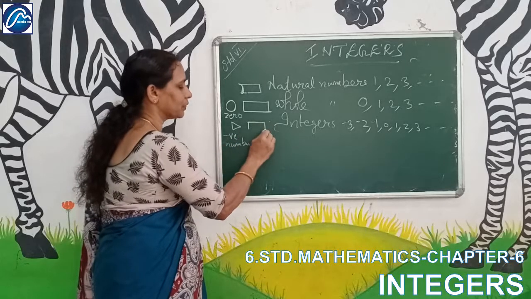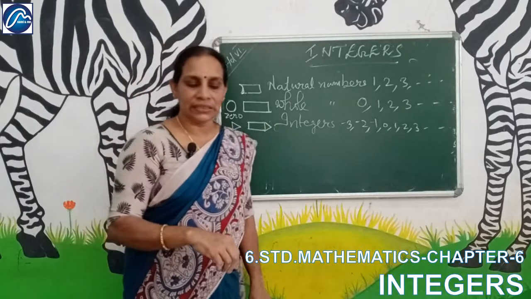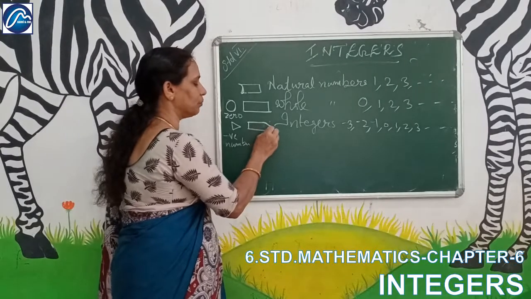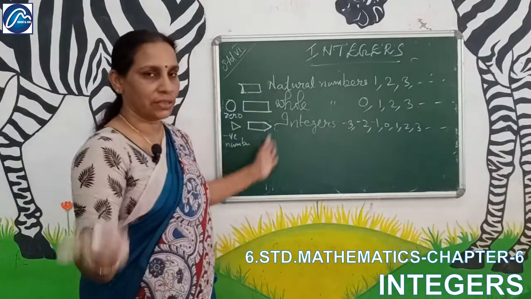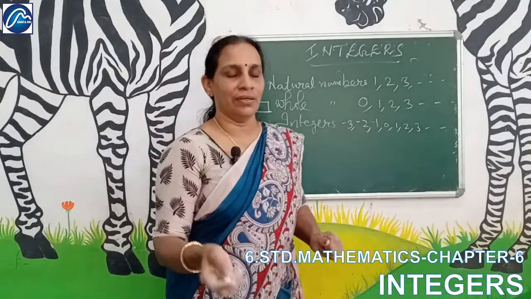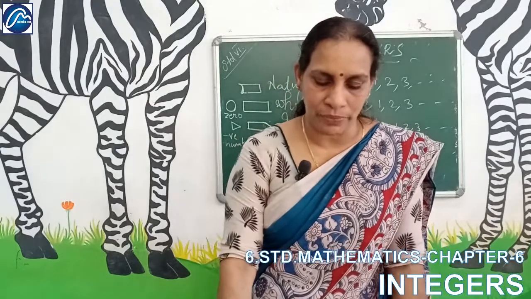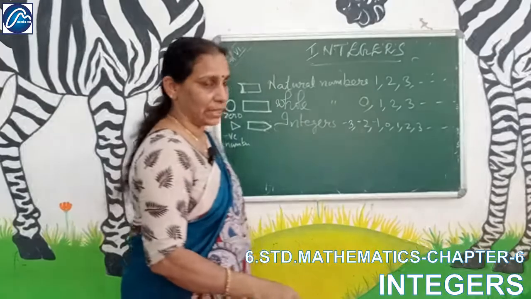So, whole numbers plus negative numbers are known as integers, and this is the symbol for integers. All these numbers together also have a symbol, and that image is in your textbook. Now, how will you represent the numbers on a number line?